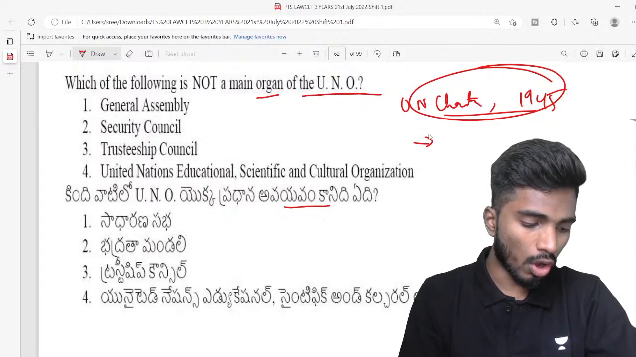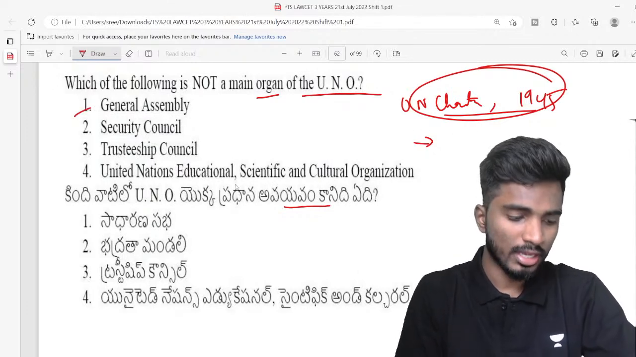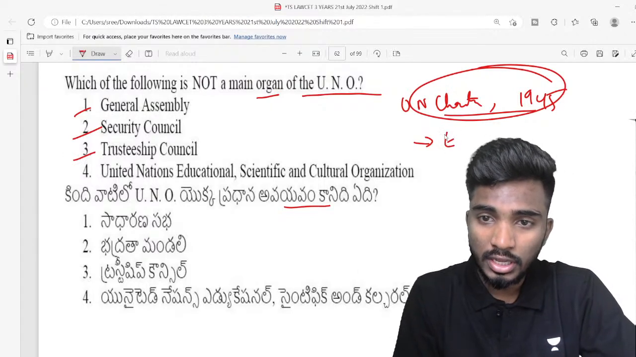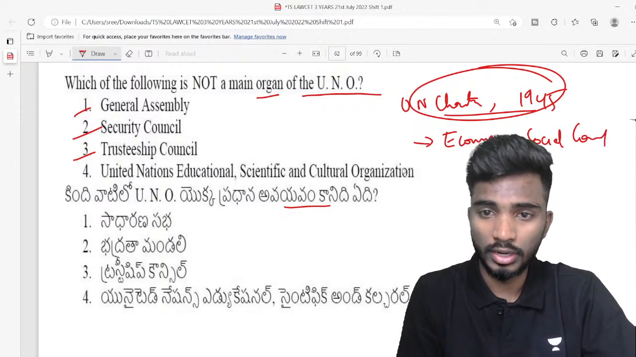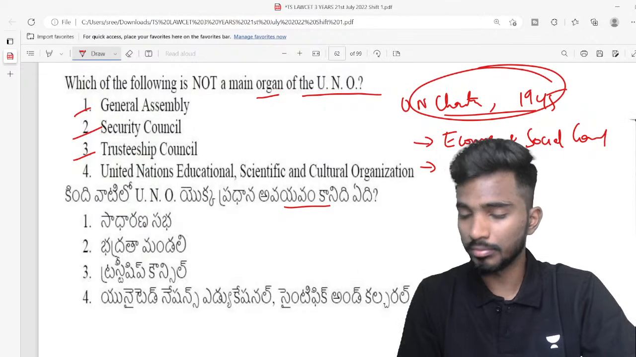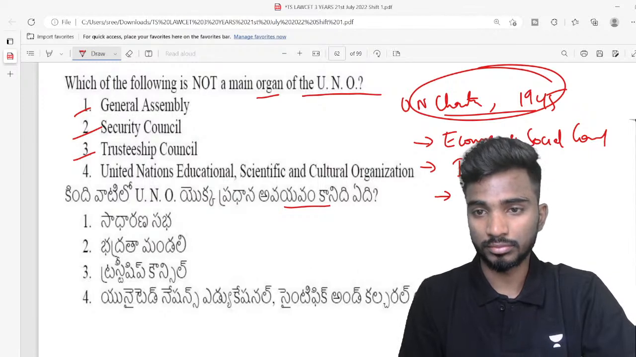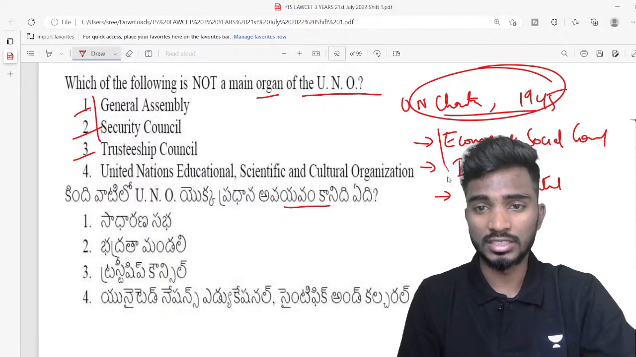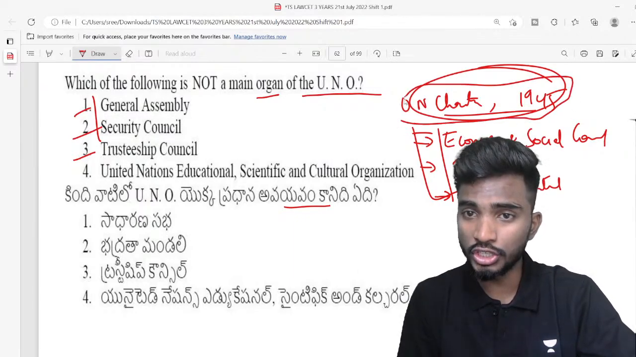So there are certain organs, like there are a total of 6 organs in the United Nations. First one is General Assembly, okay. Second one is Security Council. Third one is Trusteeship Council, and fourth one is Economic and Social Council, right? And then we have the International Court of Justice, or ICJ, okay. And then we also have the UN Secretariat. So 6 organs, 1 2 3 4 5 6, these are the main organs of the United Nations Organization which were mentioned in the UN Charter of 1945.